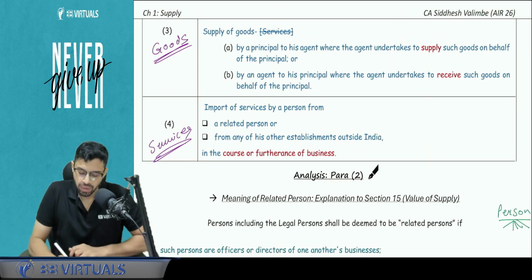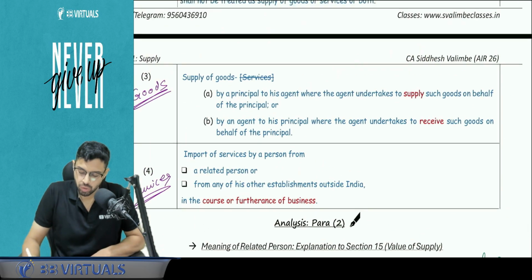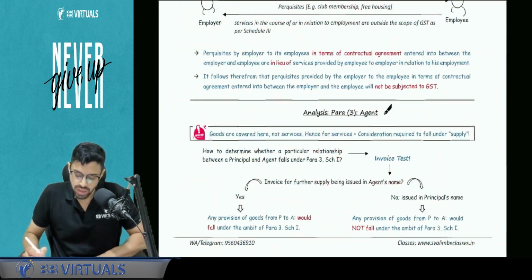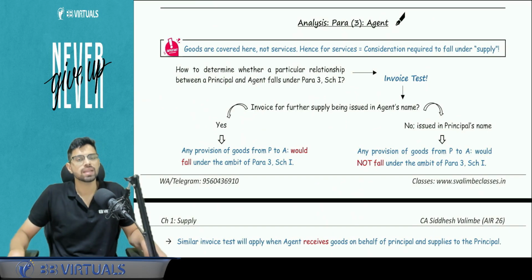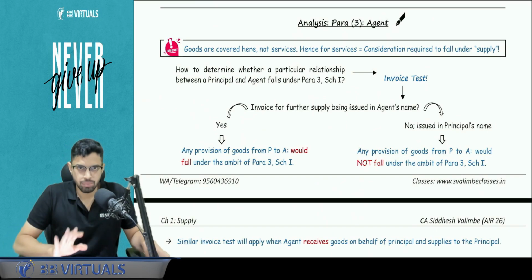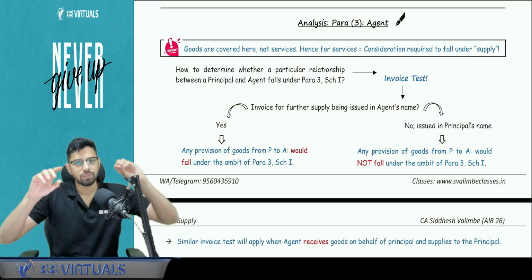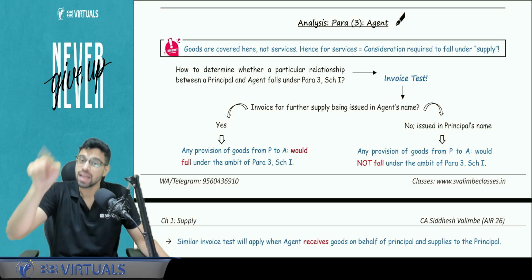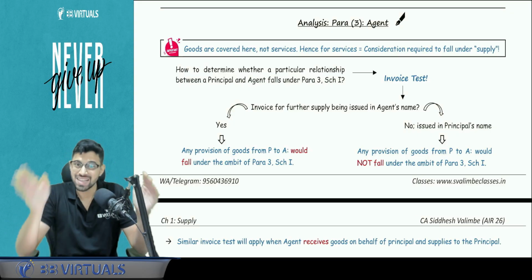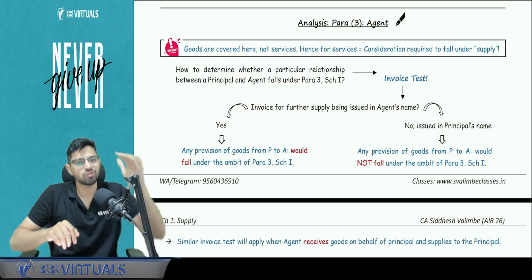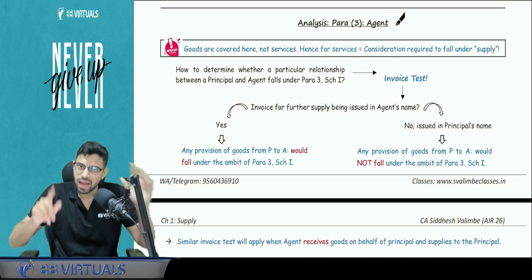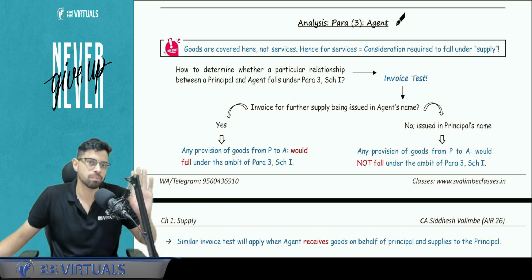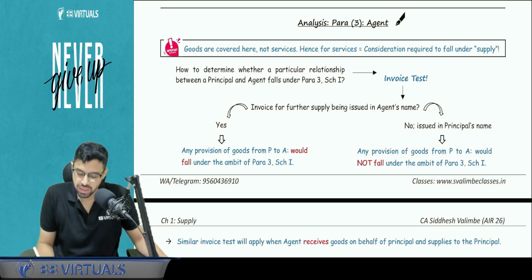Okay, now let's focus. Here there is a condition known as the invoice test, that you already know. What is the invoice test? It is a simple test in which you need to see whether the invoice of supply, I am taking the example of supply, it can be receipt of goods also, is in the agent's name or not. If the agent is supplying the goods to the customer and the further invoice is in the name of the agent, in that case between principal and agent also the transfer will be considered as supply under Schedule 1 paragraph 3. So you just have to see this invoice test.